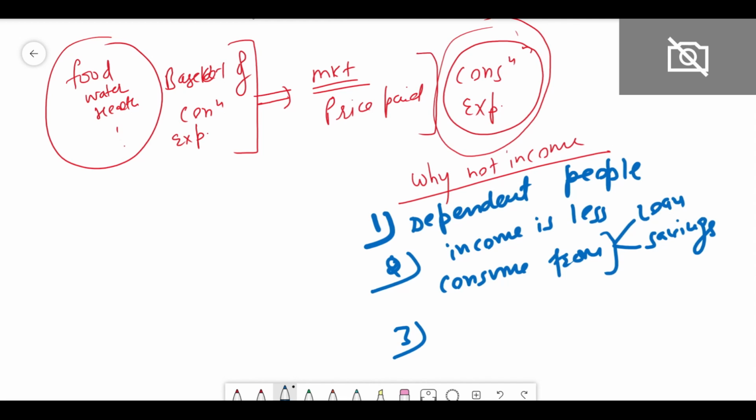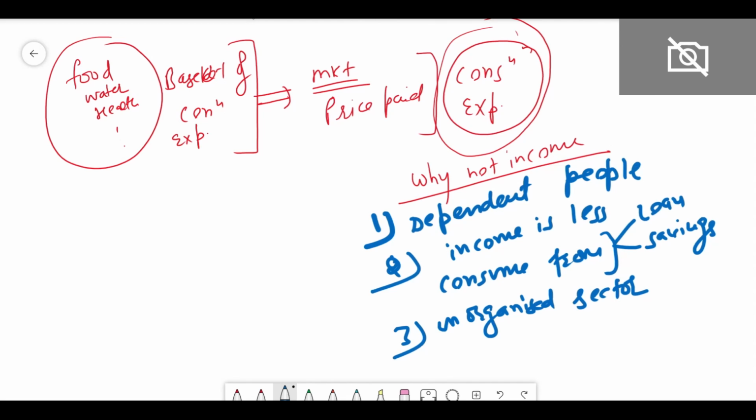So many people take a loan from the bank and go for foreign studies, for higher studies. So even if they don't have the income, still they are not poor, right? Third, in case of the unorganized sector, it is very difficult to calculate the income.